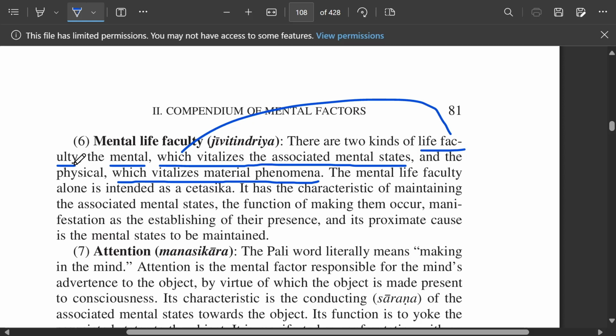The mental, what does it mean? The mental life faculty, the physical life faculty. So you don't need to repeat life faculty. So here this "which" is not really referring to mental itself, it's the mental life faculty, right? It must refer to a noun. It cannot refer to an adjective. Okay? Vitalizes, yes. It gives life. Vita.